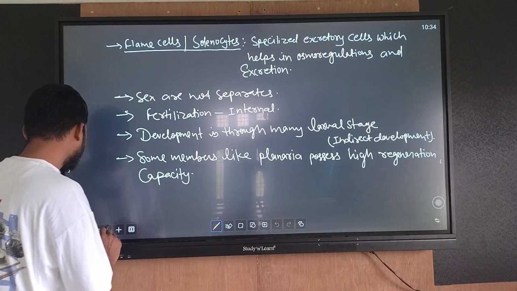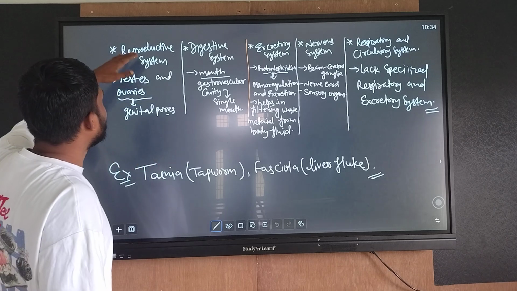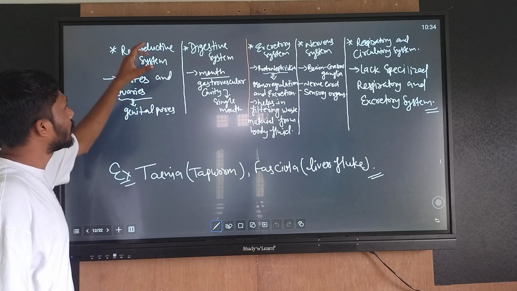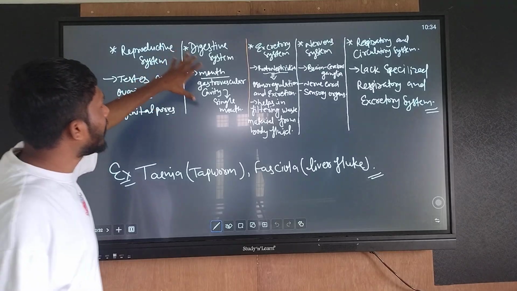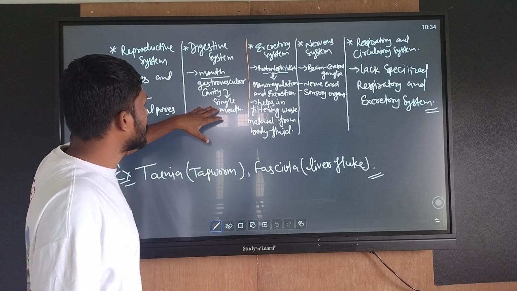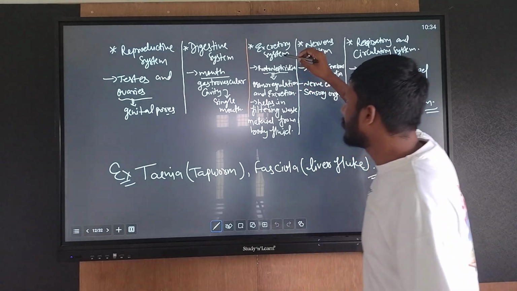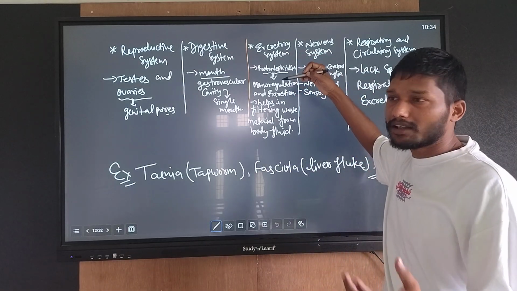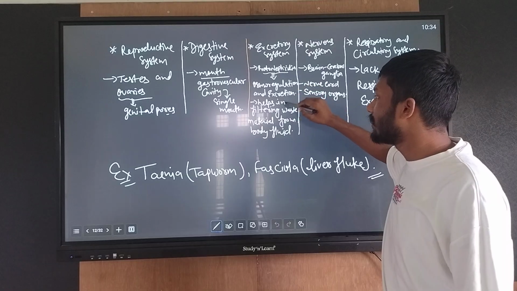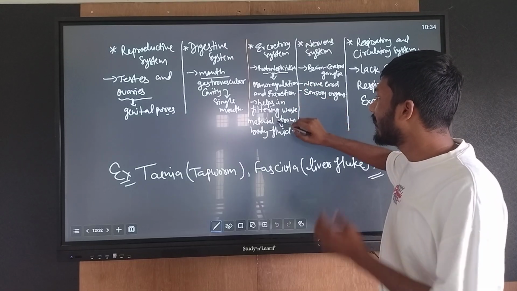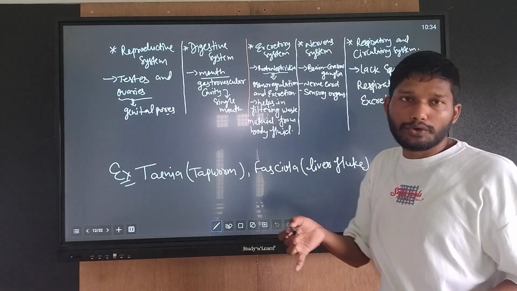If we are talking about the reproductive system: testes and ovaries, genital pores present. Digestive system: mouth present, single opening, incomplete digestive system. Excretory system: protonephridia present, called protonephridia with solenocyte, which helps in osmoregulation and excretion and also helps in filtering waste material from the body fluid.